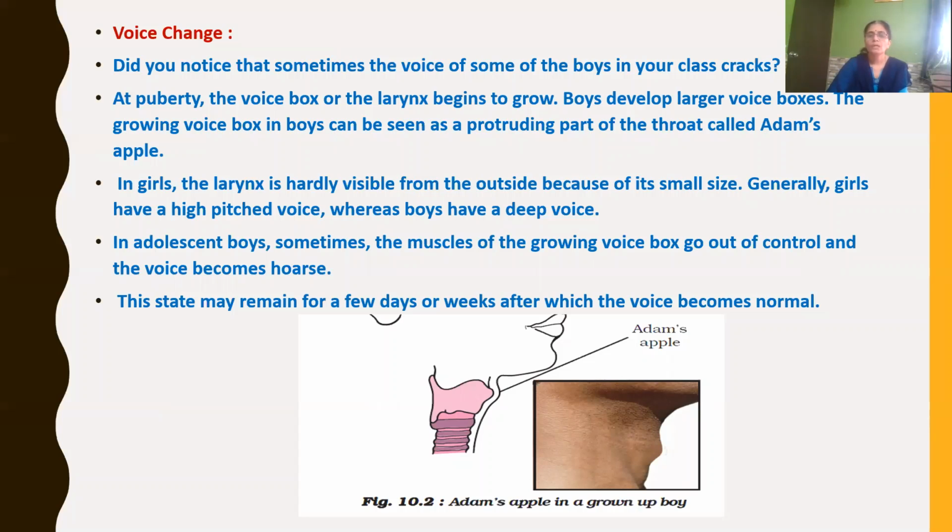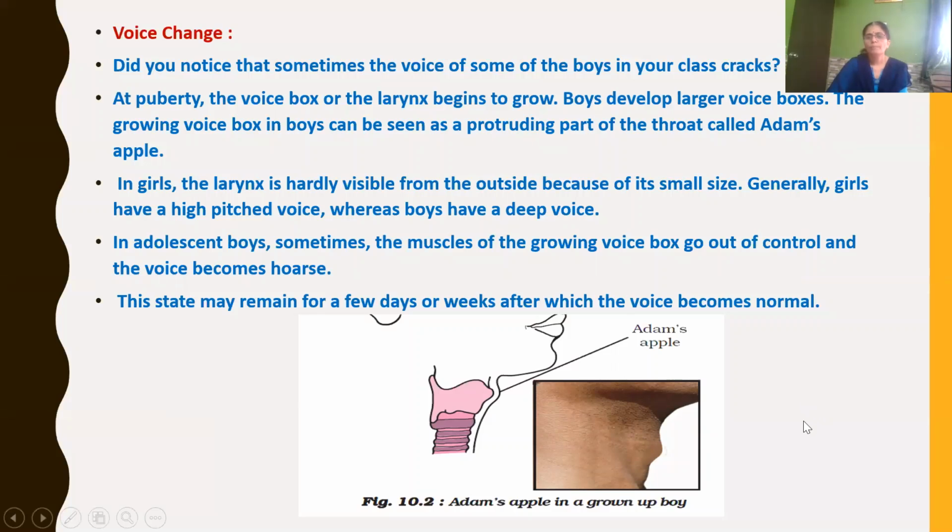The next change that occurs in the adolescent period is change of voice. If you notice, sometimes the voice of some boys in your class cracks and becomes hoarse. That is due to puberty: the voice box, otherwise called the larynx, begins to grow. Boys develop a larger voice box.